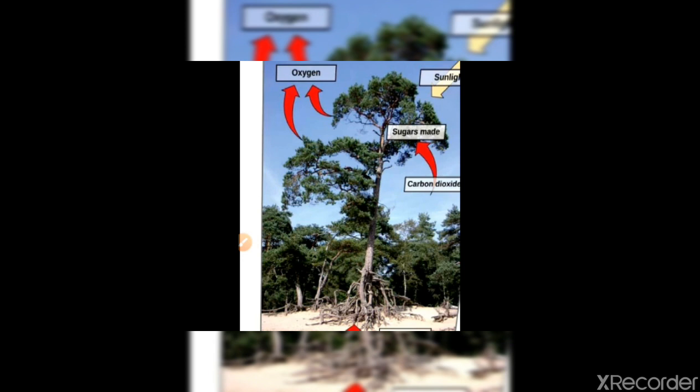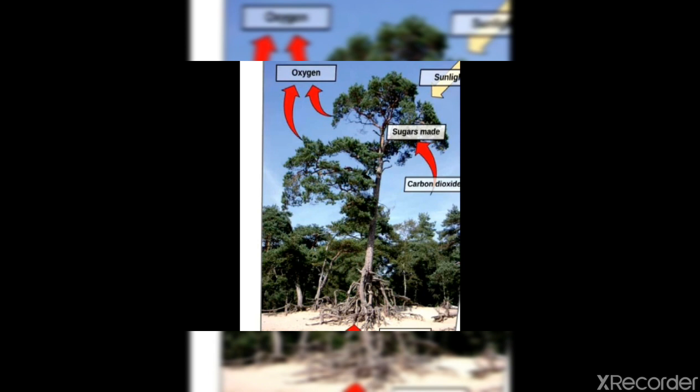Now we will start the respiration in plants. So how do plants respire? We all know that in the daytime, plants carry out photosynthesis. Photosynthesis means the process of making food. How are they making food?